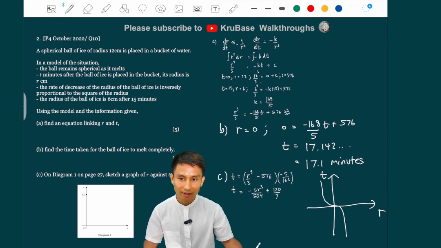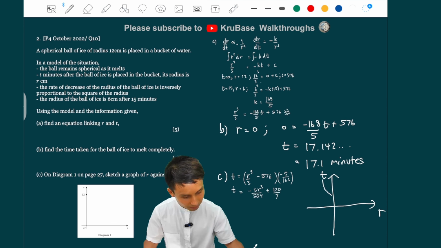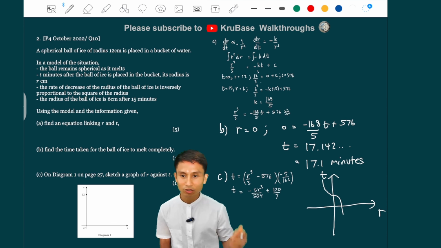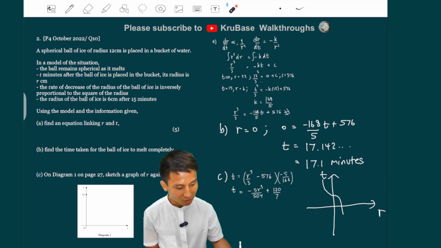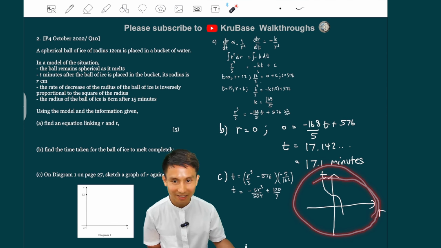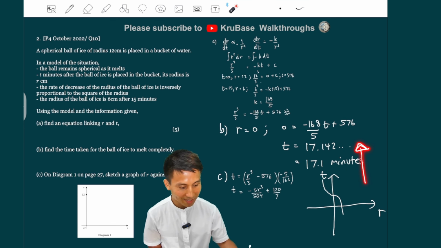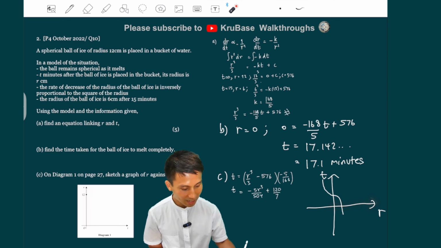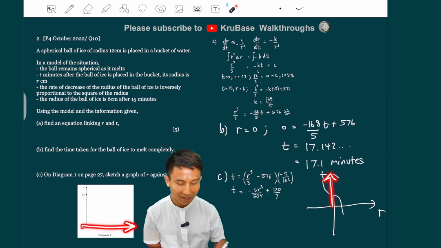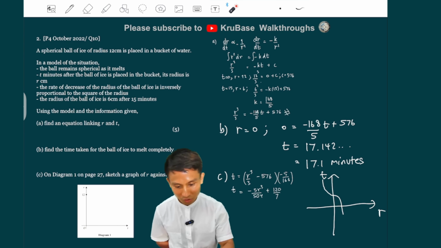I hope you get it. And then plus 120 over 7. So it's just going to shift the thing up like that. Now what's the point? The point is when you plot r against t, you rotate this axis so that r is now upright and t is on the side. So if you imagine, you can look at this as r being the vertical and t going towards the right. So if I draw, this will be this axis, and this will be this axis, and you draw it accordingly. So you need to find this point first.